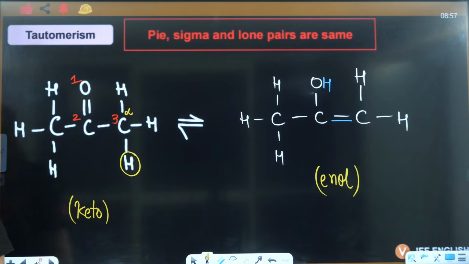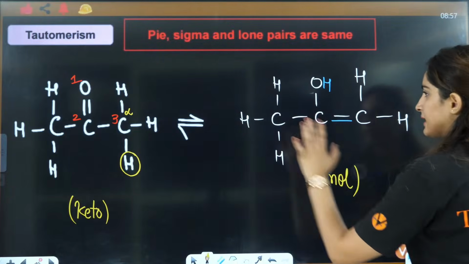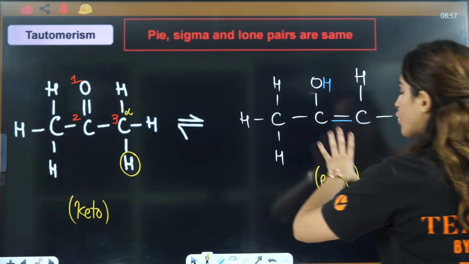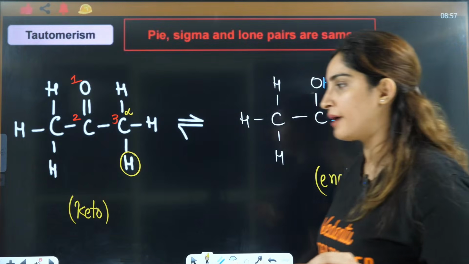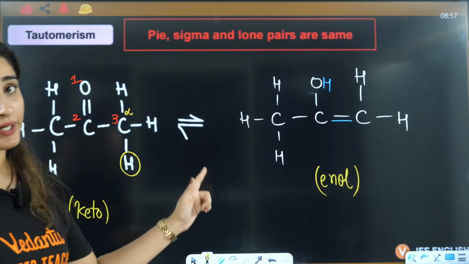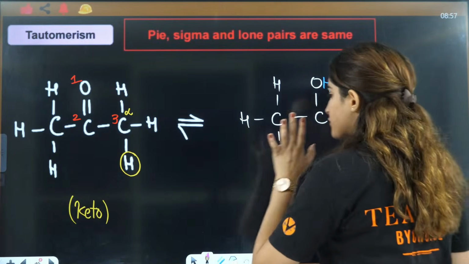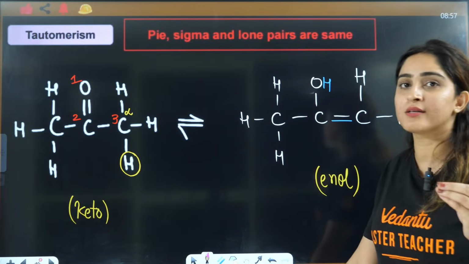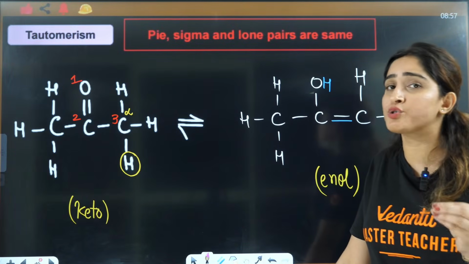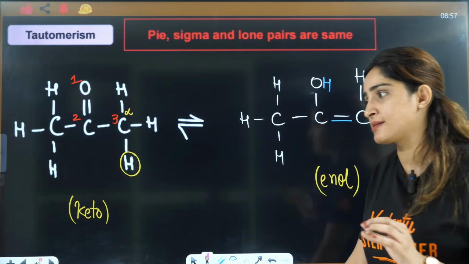Start with my lectures. It is from basic only, right? So, is that clear? This is keto and this is enol form. Understood? If you have any problem, then I can do it again. Do let me know, because in the next 20-30 minutes, we are going to do tautomerism only, various types of questions, PYQs based on tautomerism, right? So, you have to be very good in this, right?